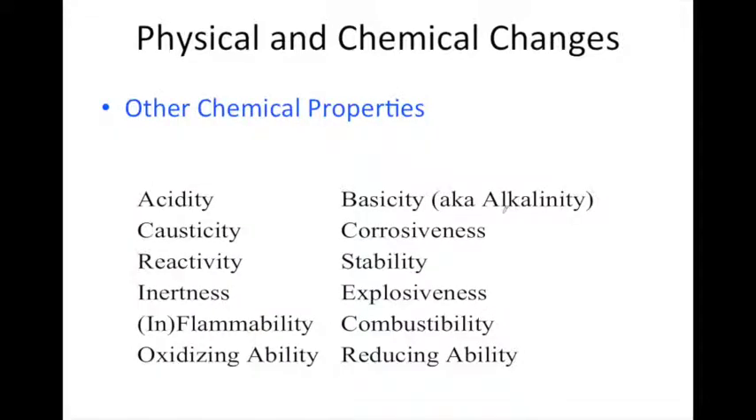Here's a few others. Some substances are very acidic. Some substances are very basic. So these are chemical properties. Some substances are inert. In other words, they don't react very well. Some substances, like sodium hydroxide, are very caustic. It will react with your skin. And so basically a chemical property describes how that substance reacts with other substances.